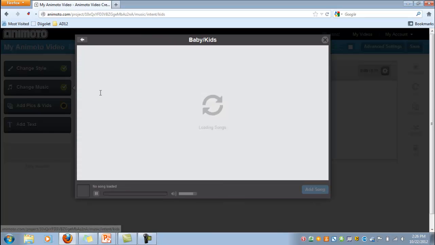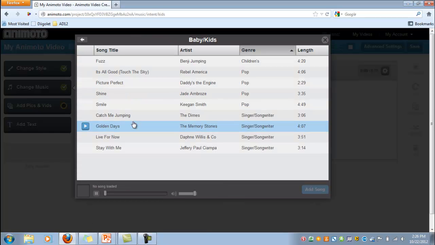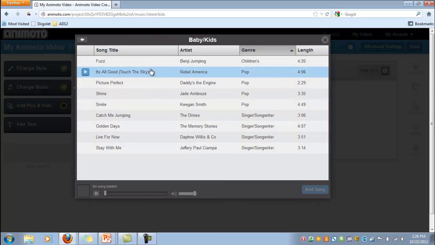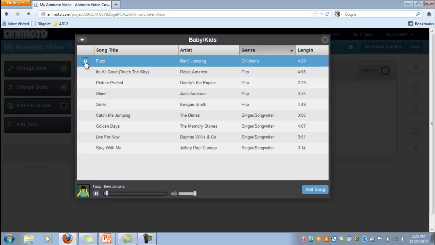So I'm just going to go ahead and choose something relatively benign. So hopefully from baby and kids, I can pick something. I can preview it by just hitting play. So if you like the music that you've selected, you can see down here on the right side how long that particular song is, which will be how long your video is.